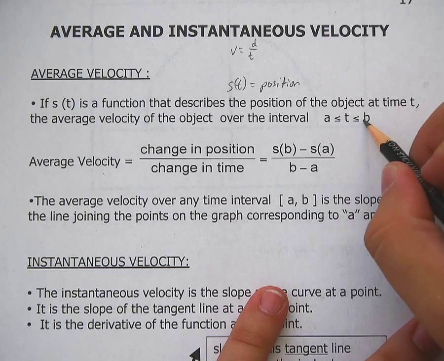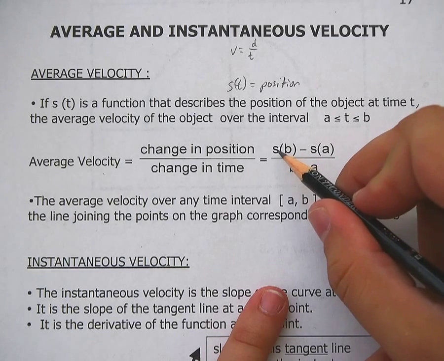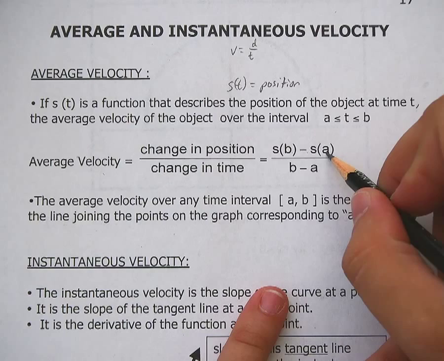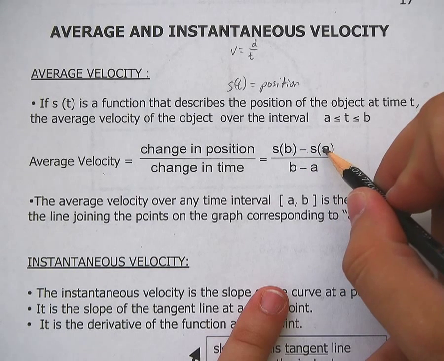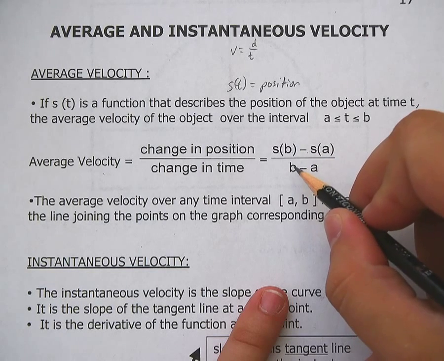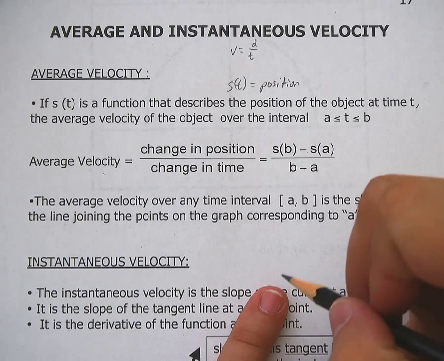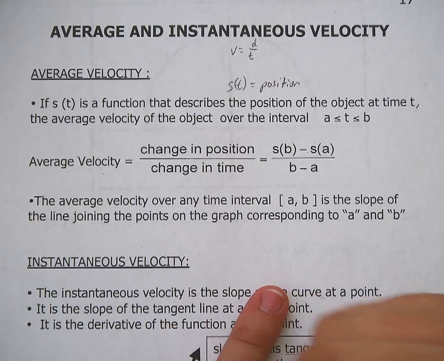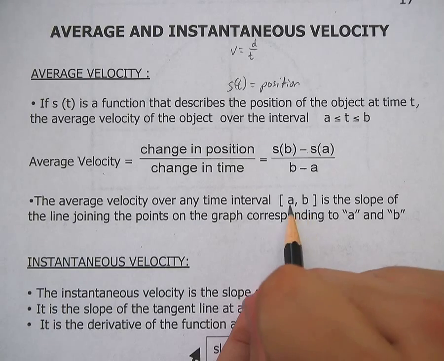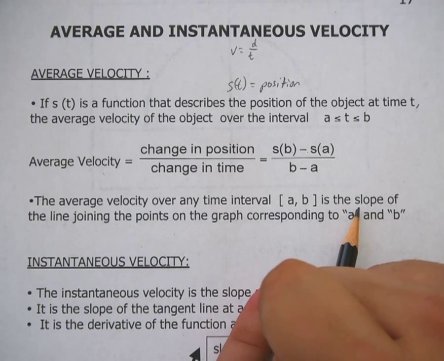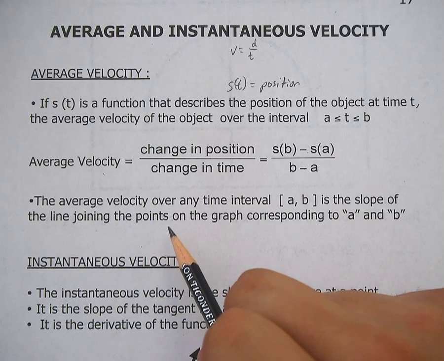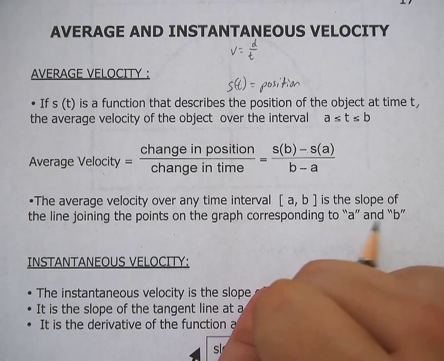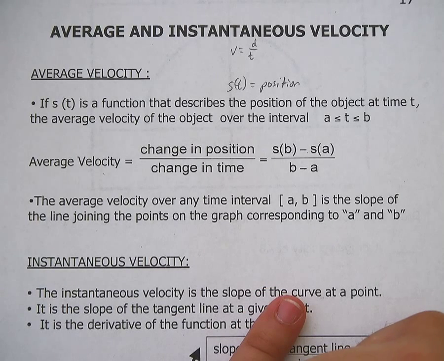So you're going from A to B. You've got the position at B minus the position at A, over the time B minus the time A. Now that's a physics concept. It's very applicable to what we do today. So that's what the average velocity is. And the average velocity over any time interval, A to B, is the slope of the line joining the points on the graph corresponding to A and B. It's the slope of the line.